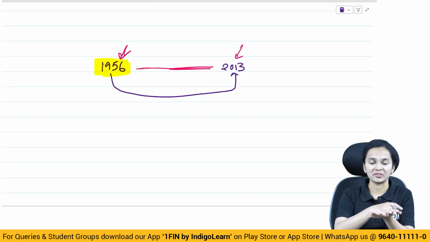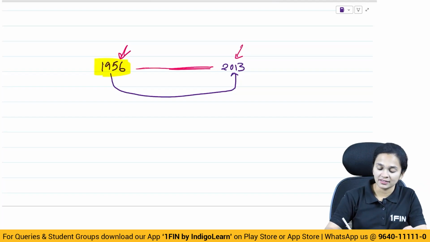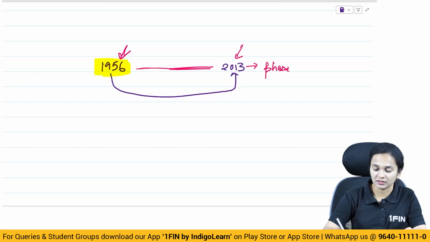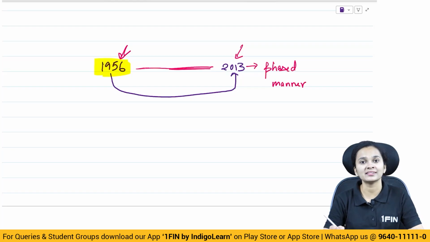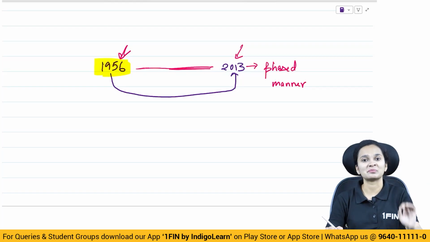It takes time. That is the reason why the Companies Act 2013 was made applicable in a phased manner, not implemented once and for all.